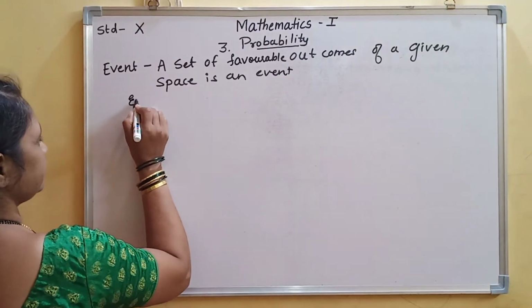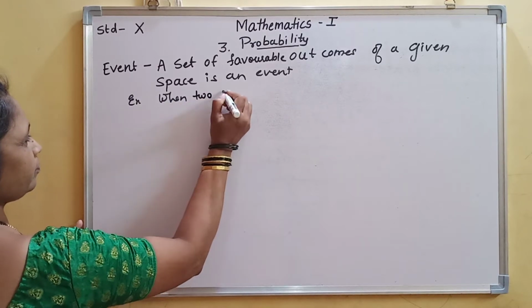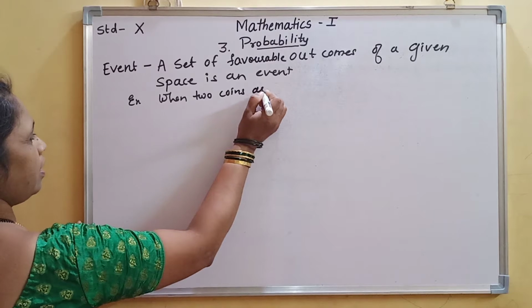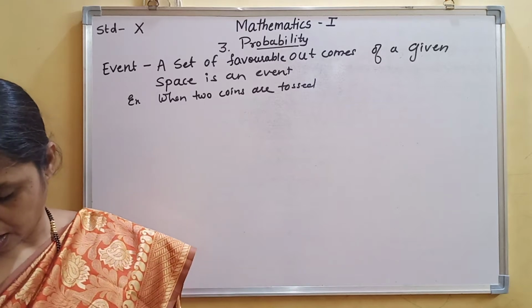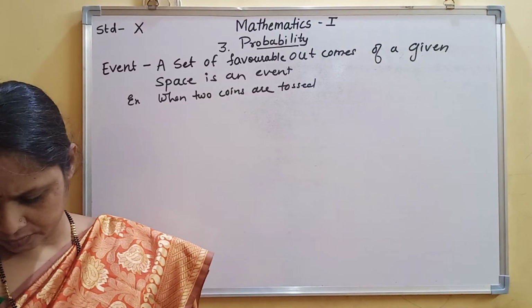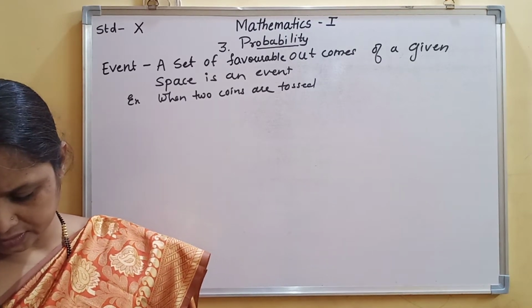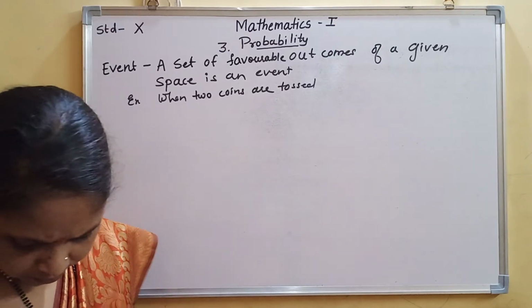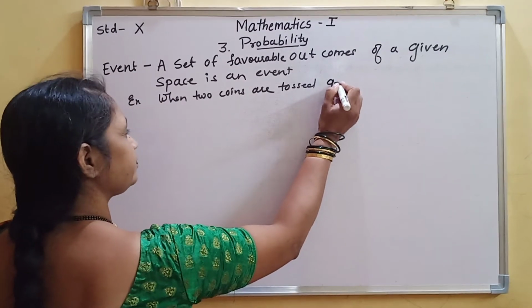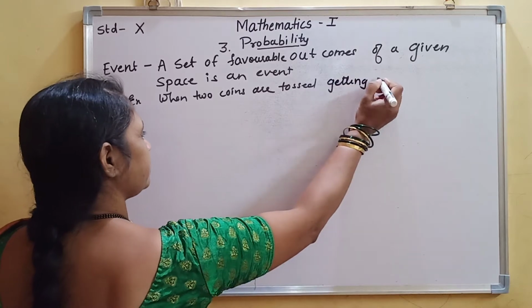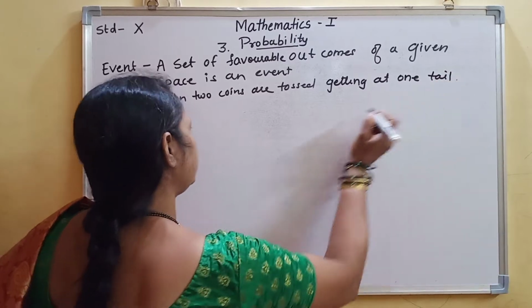Example: when two coins are tossed, getting at least one tail. This is the event.